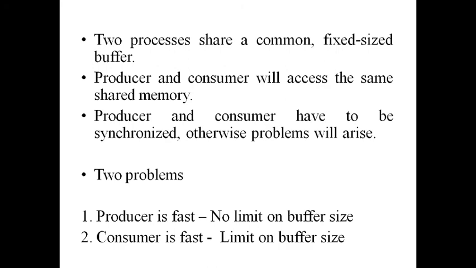That is one of the problems in producer consumer problem. These are the two main problems considered in producer consumer problem, which are resolved by using semaphores. And what semaphores are, we will see in our next videos. For now, this is all about producer-consumer problem. Thank you.